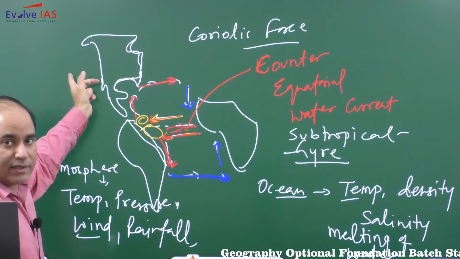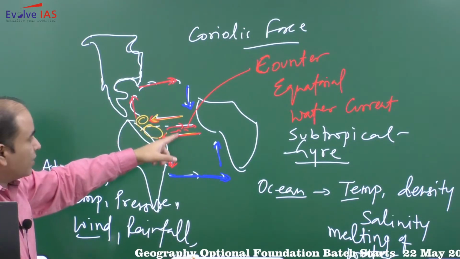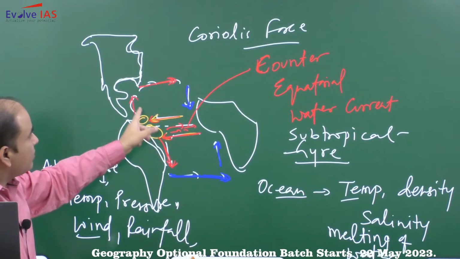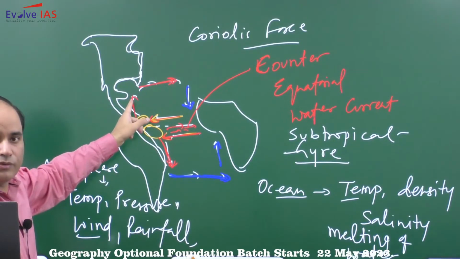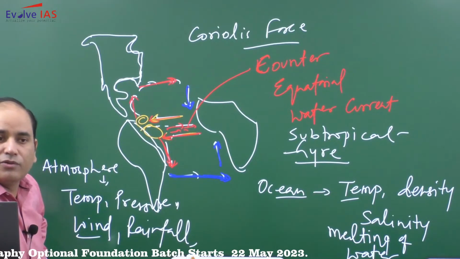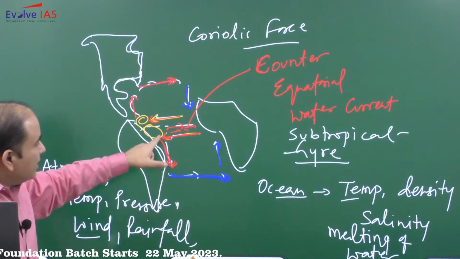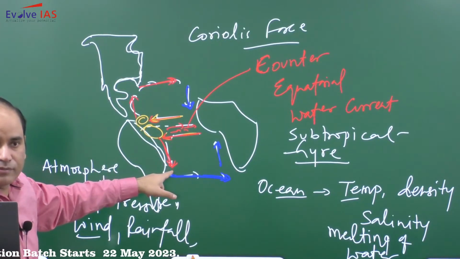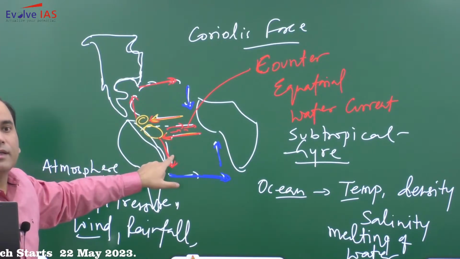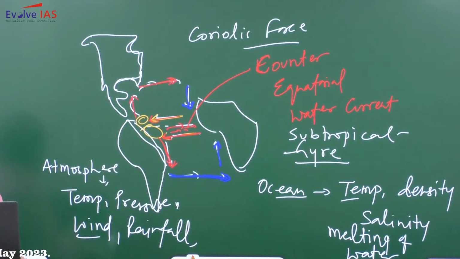If you go to the Pacific, here again North Equatorial current, South Equatorial current. Here you will have Kuroshio. Here you will have the North Pacific current. So these three will be warm currents. Here you will have the East Australian current. Here you will have South Equatorial, that is a warm current. West Wind Drift, there also it will be cold.